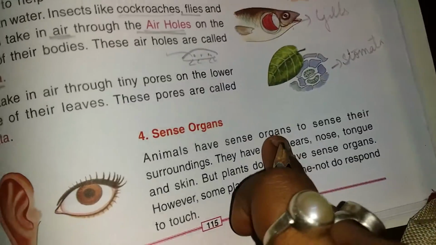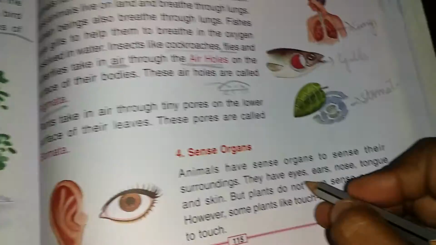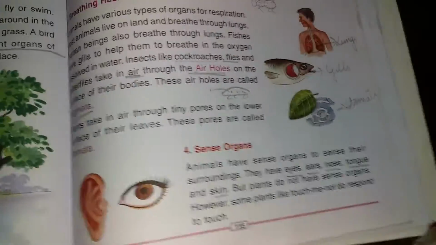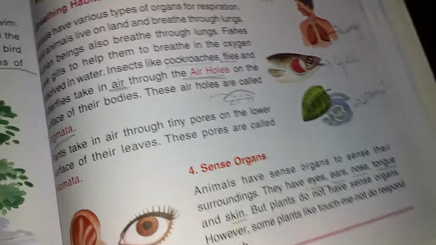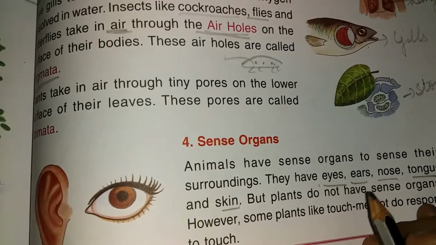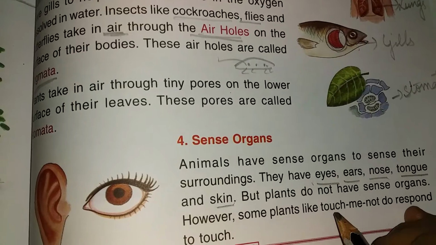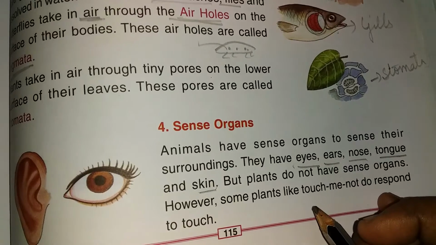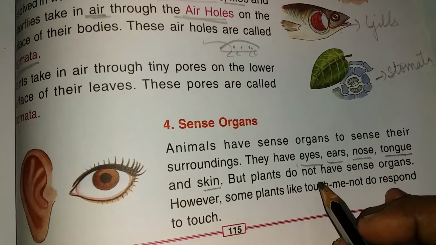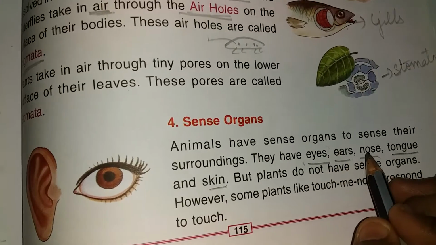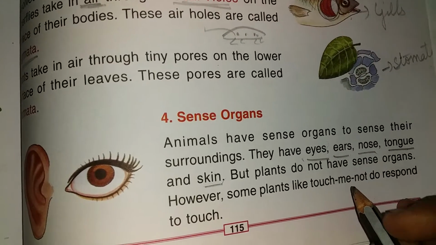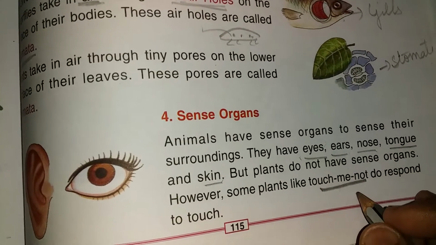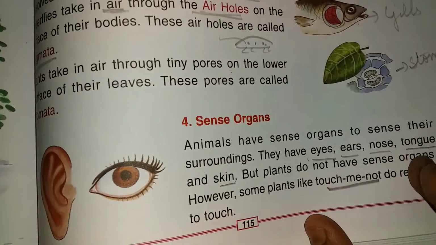Next are our sense organs. Very, very important. How many sense organs do you have? Five. Eyes, ears, nose, tongue and skin. But what is the use of it? Sense organs help us to sense our surroundings, to realize and understand our surroundings. The organs which help us to realize or to sense or to understand our surroundings are called sense organs. Plants like touch-me-not also respond to touch. If you touch it, it will immediately close.